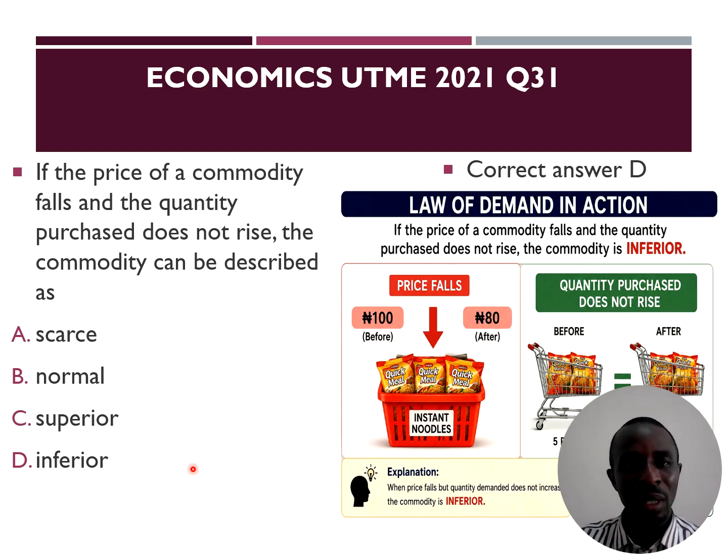Examples of inferior commodities include cow skin. Cow skin is inferior to some people. Gari, cassava flakes, is also inferior to some people.